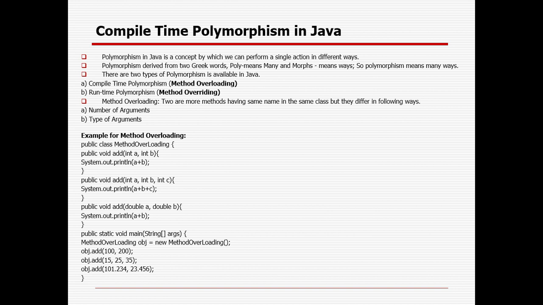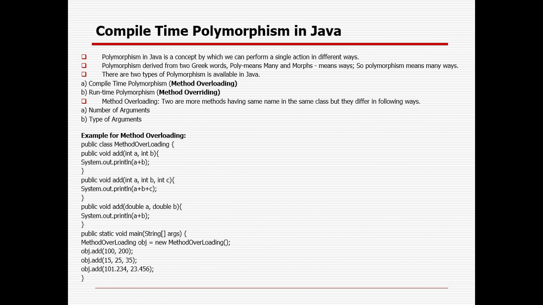So polymorphism is the concept by which we can perform a single action in different ways. In Java there are two types of polymorphism available. One is compile-time polymorphism, which is nothing but method overloading, and the other is runtime polymorphism, which is nothing but method overriding. In method overloading, your objective will be the same, but you do it in a different way. The same person is working in a different way. That is called method overloading.